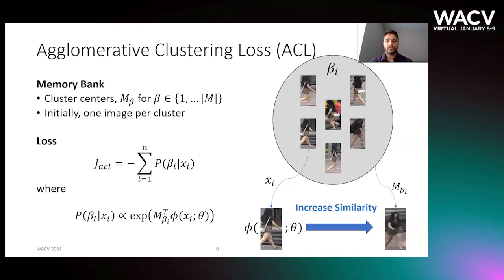To further improve discriminative capabilities, our framework merges instances into clusters in a bottom-up manner. Initially, each image is its own cluster, and the probability that image x sub i belongs to a cluster beta sub i is maximized. At each iteration, the embedding phi is optimized using stochastic gradient descent, and the optimized representation is used to update the memory bank.